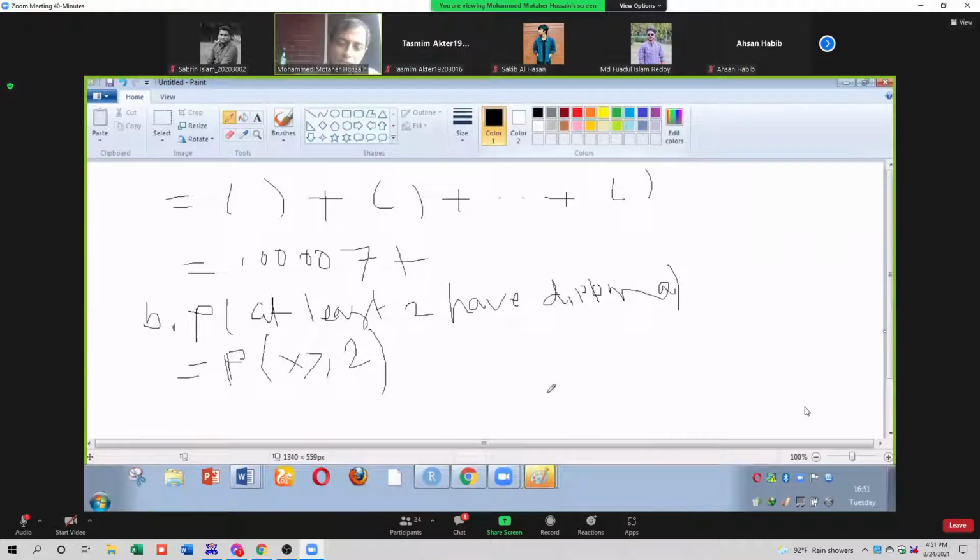So please write one formula. Probability of x greater than or equal to 2 plus probability of x less than or equal to 1. Total probability is always 1. Okay, so we can apply this formula.